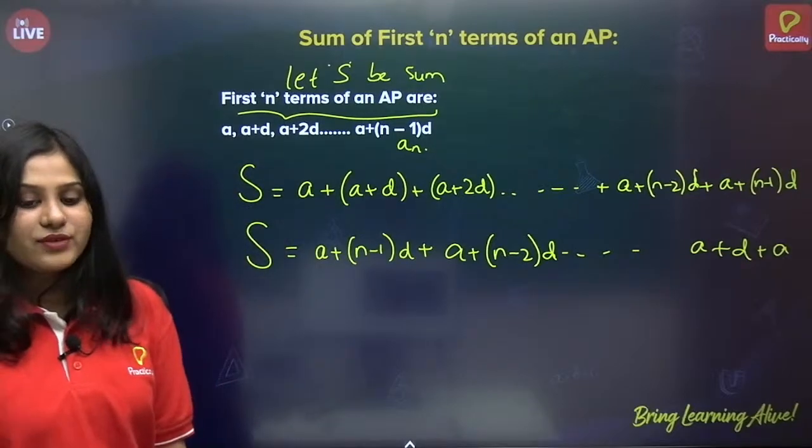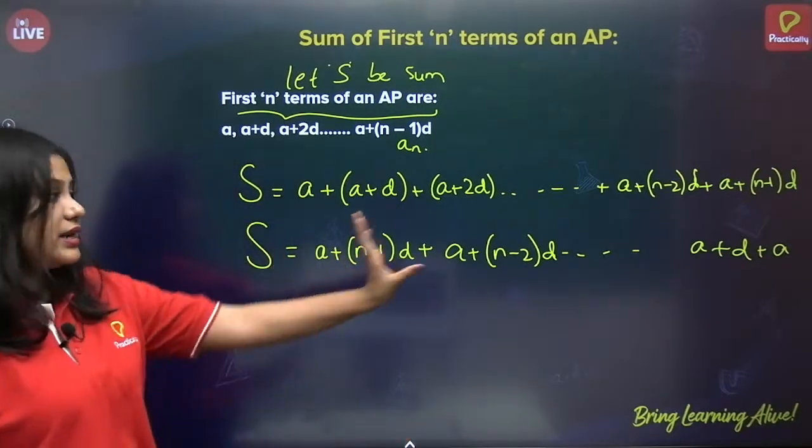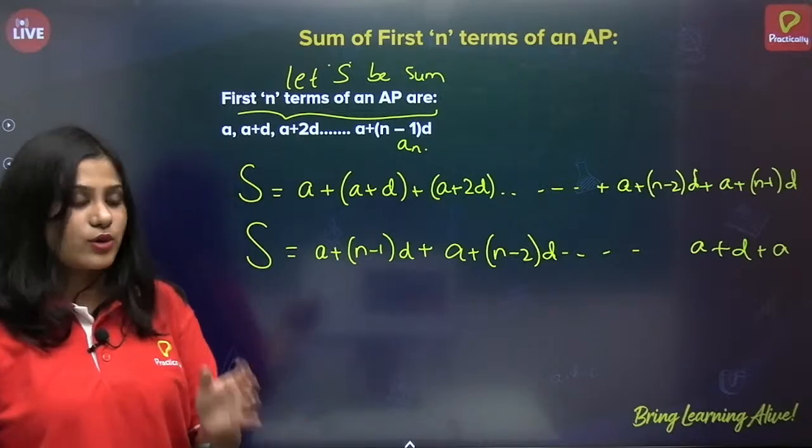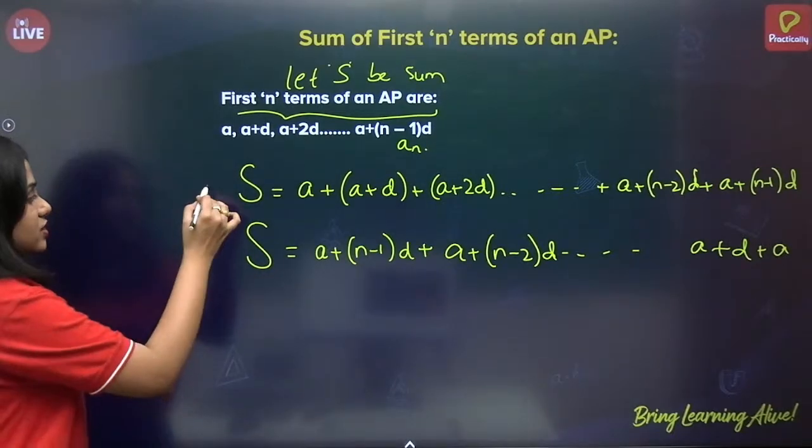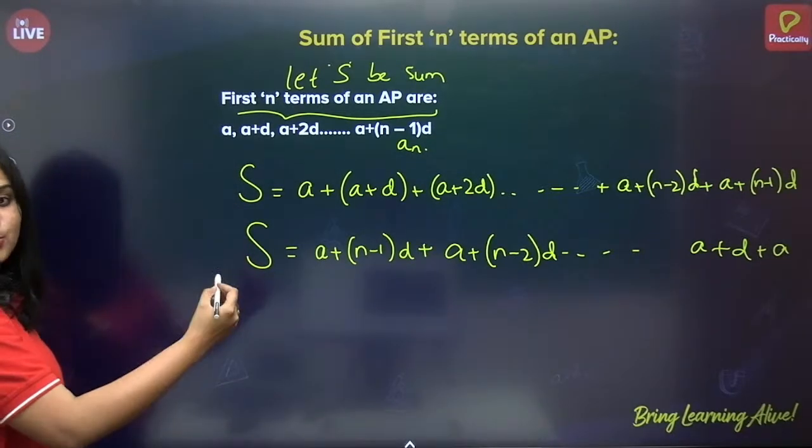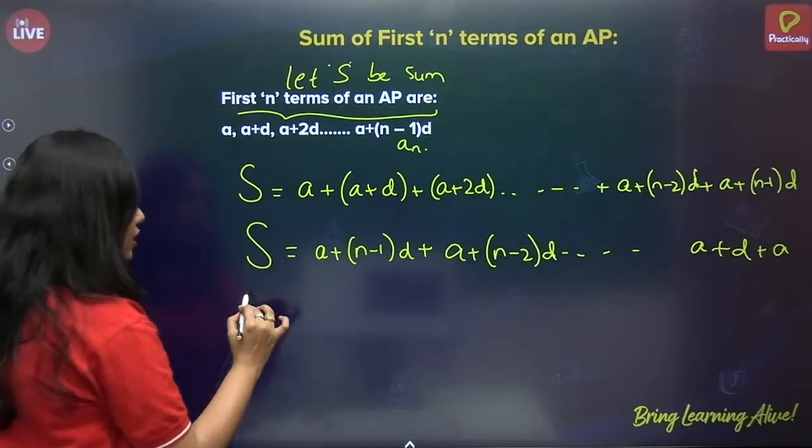So what I have done, I have just written it in a reverse manner. Now if this is my equation 1 and this is equation 2, I am just adding them.